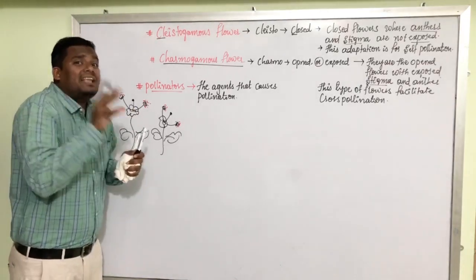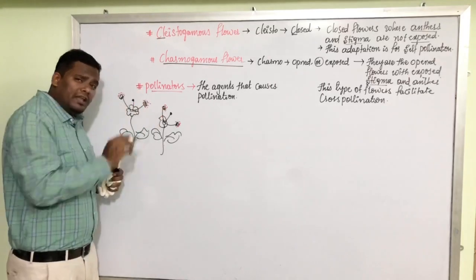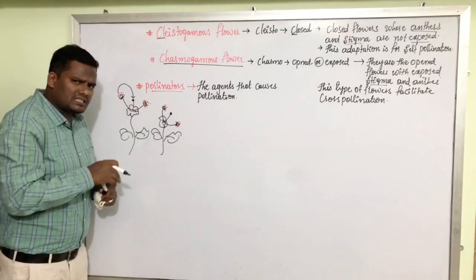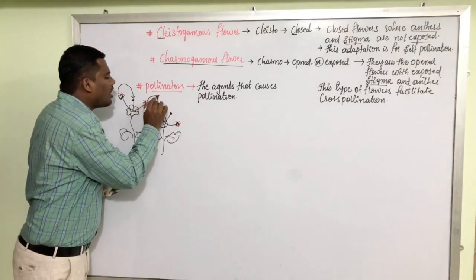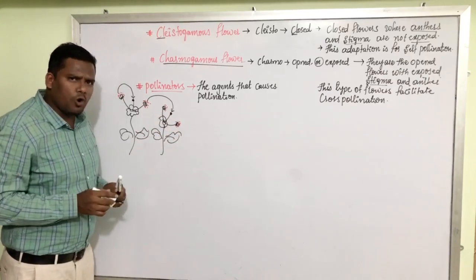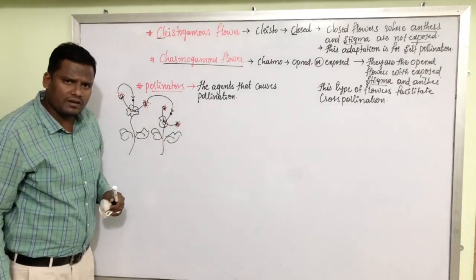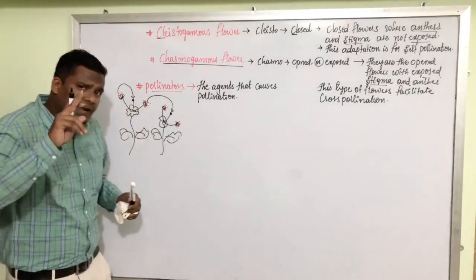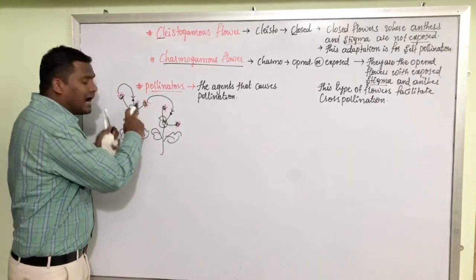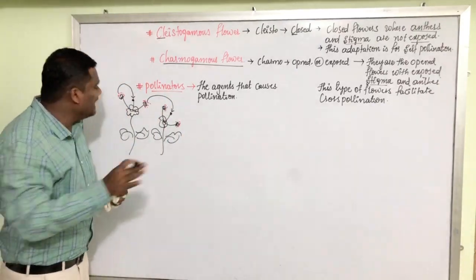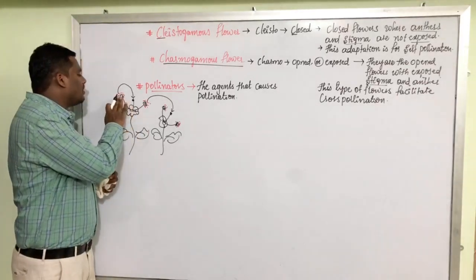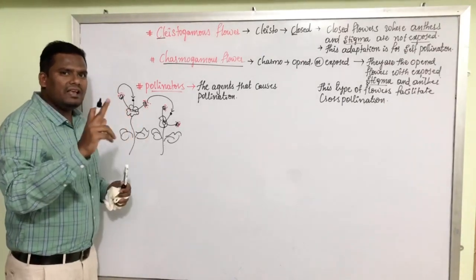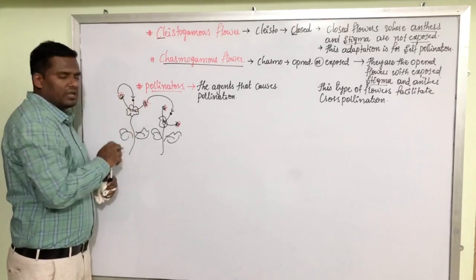Now, who is carrying them? Who is bringing about this pollination process? If this pollen grain is dropped on the stigma here, no doubt it is called self-pollination. If the pollen grain is dropped on the stigma of this other flower, definitely it is xenogamy, a type of cross-pollination. In both situations, these pollen grains, as we have made very clear earlier, are non-motile. They cannot move on their own. They need a medium, a vehicle, a carrier for this transportation.